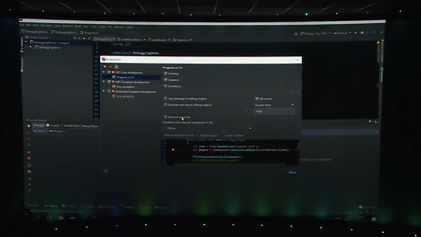We can also make temporary breakpoints. So I want to know that this happens once, and after that I don't want to be bothered again during this session. Well, I can say remove once hit. It will just hit once and then be removed again.